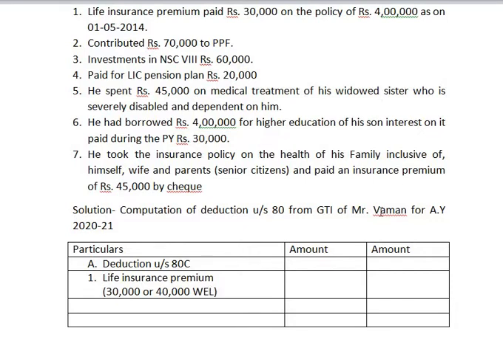So we are taking amount at 30,000 rupees to the inner column.